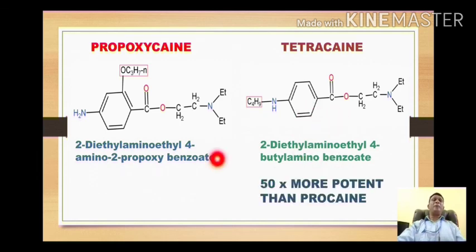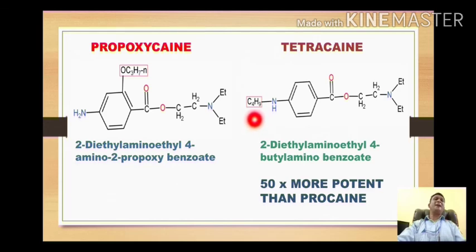One very important point: tetracaine is found to be 50 times more potent than procaine. So dear students, can you guess why this is happening? This is simply due to the insertion of a butyl group with the amino group.